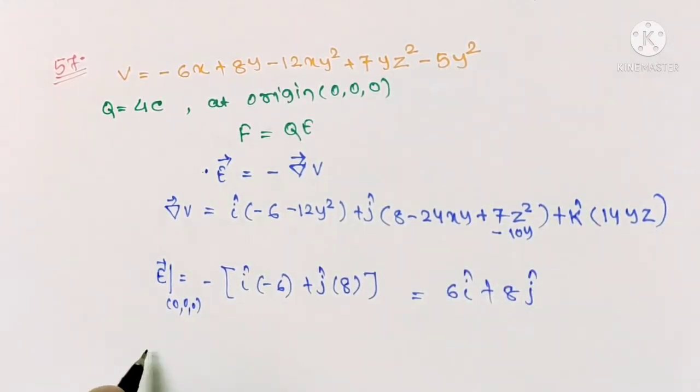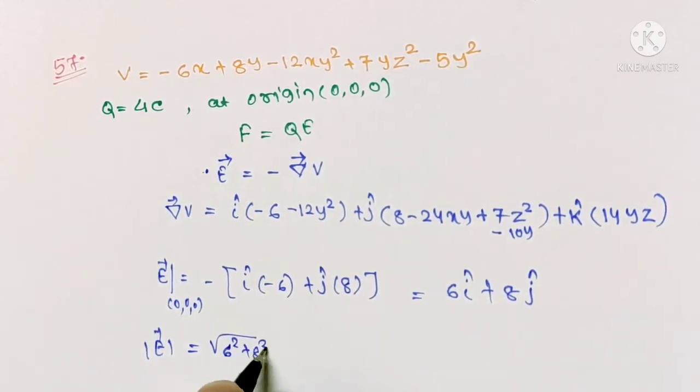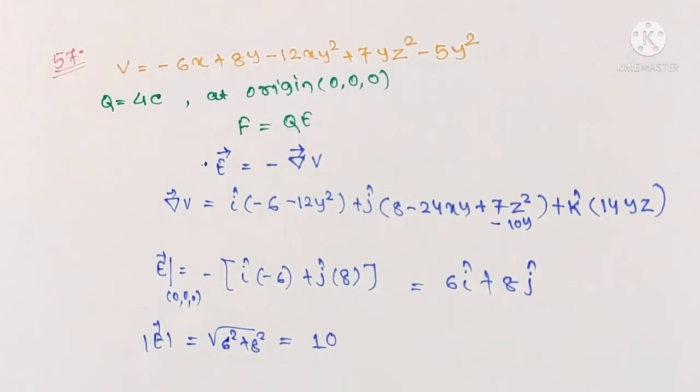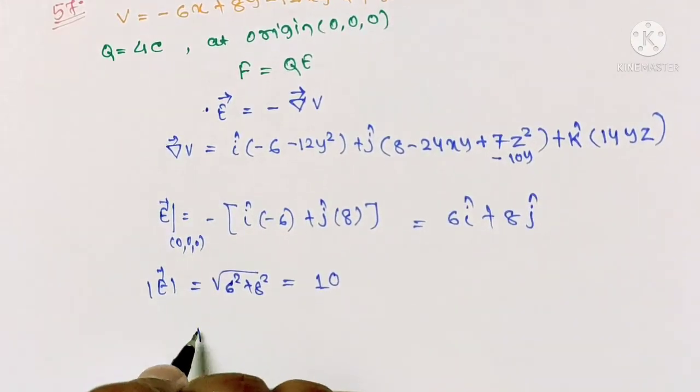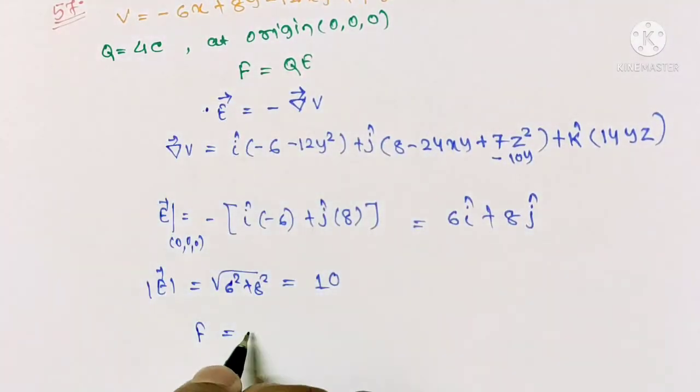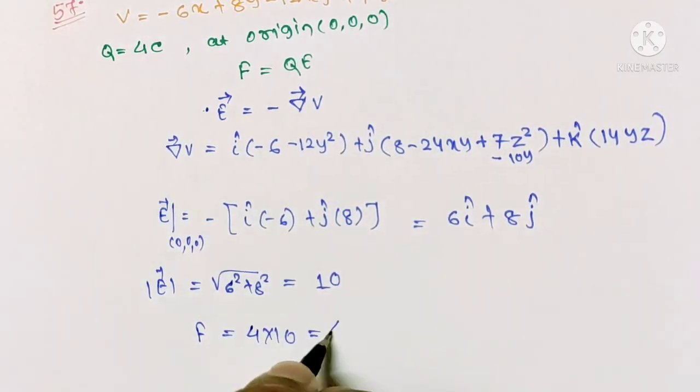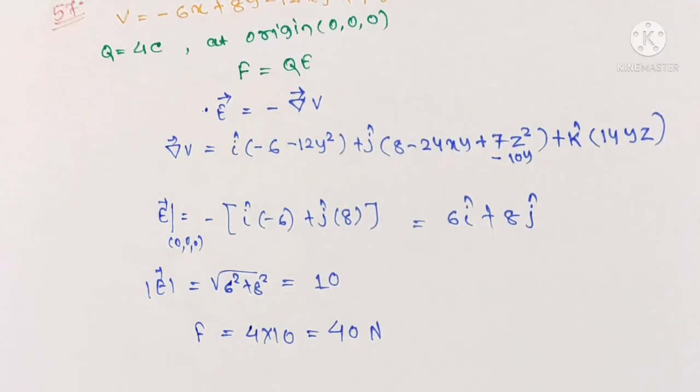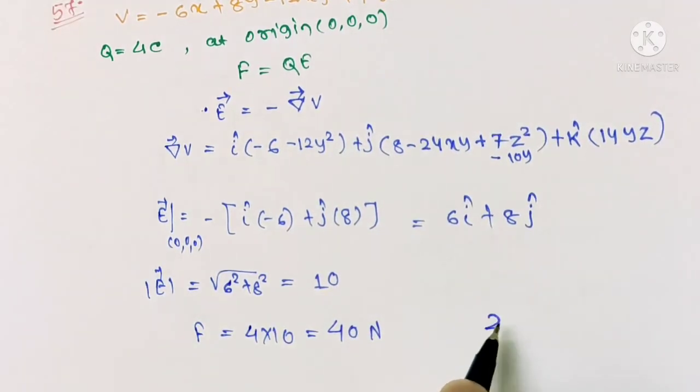So magnitude of electric field is equal to square root of 6 square plus 8 square, that is equal to 10. Now magnitude of force on charge q, that is 4 coulomb, is 4 times 10, that is equal to 40 Newton. Your correct option is option 2.